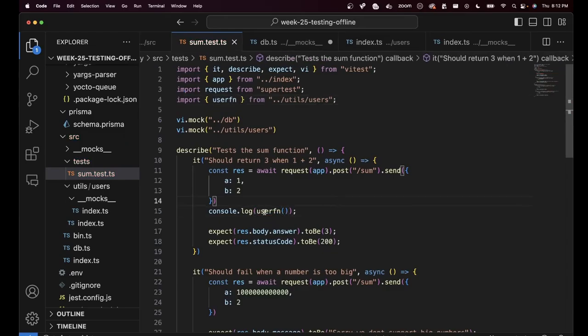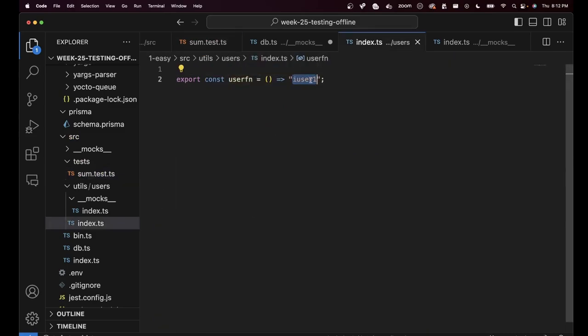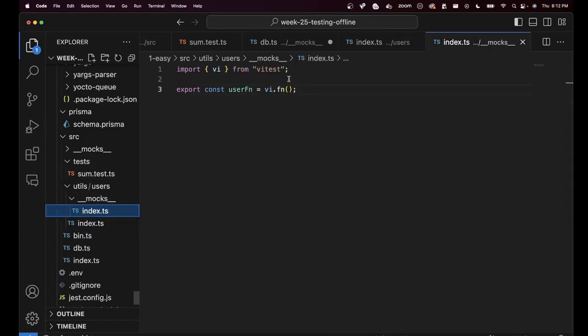What do you think will get logged? What does user fn return? It returns some string over here. But what have I mocked it as? I've mocked it to simply be v.fn. Don't return anything. Harkisat, how can I return my own thing here?